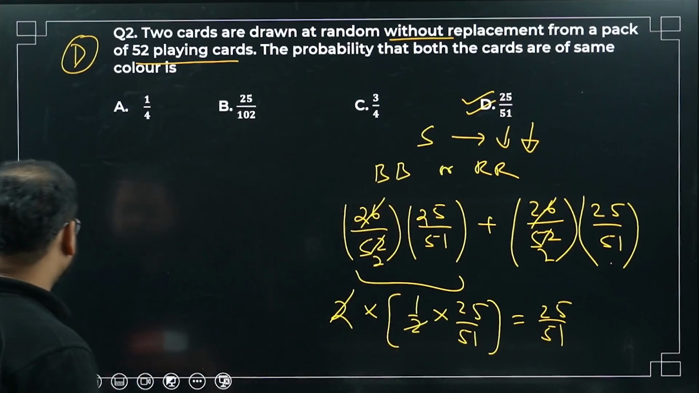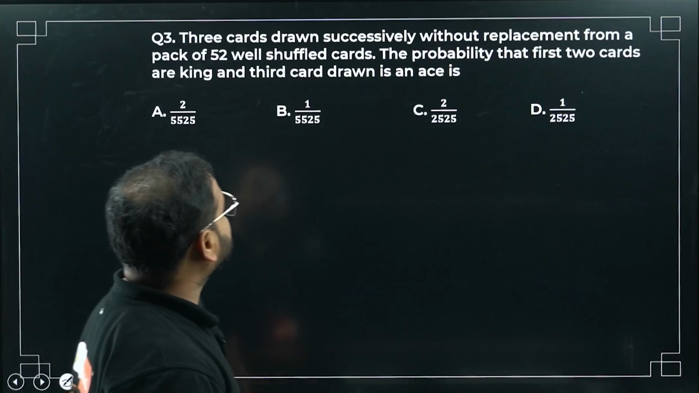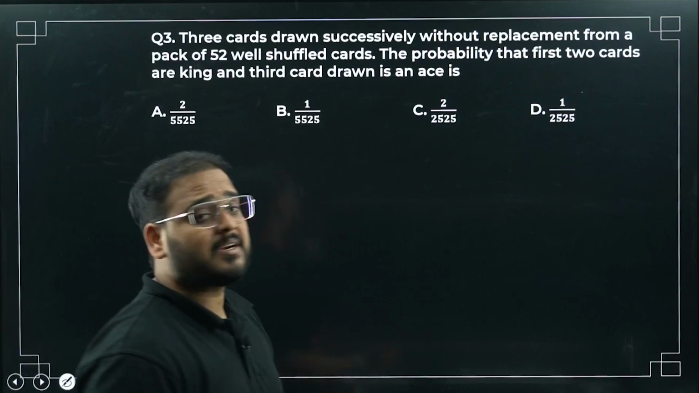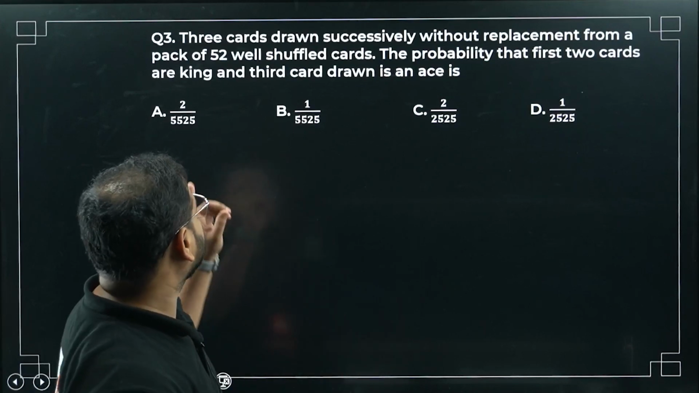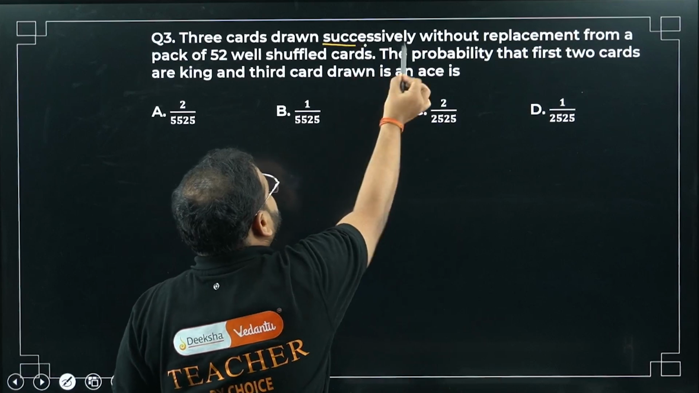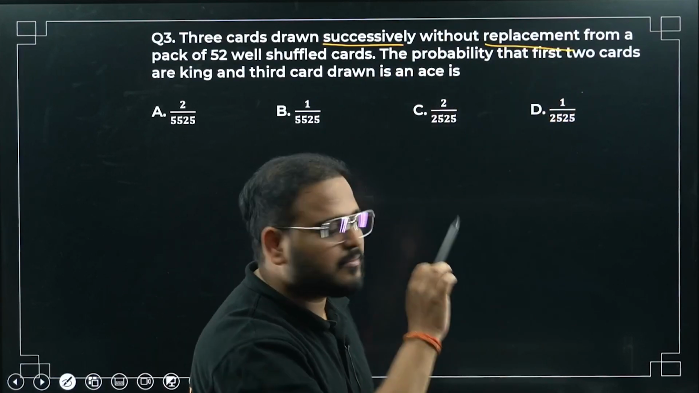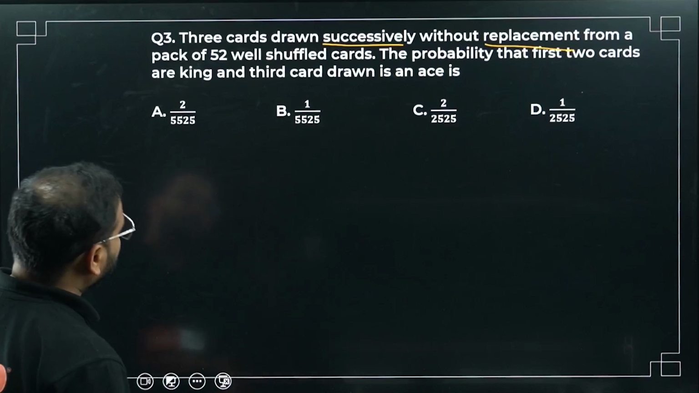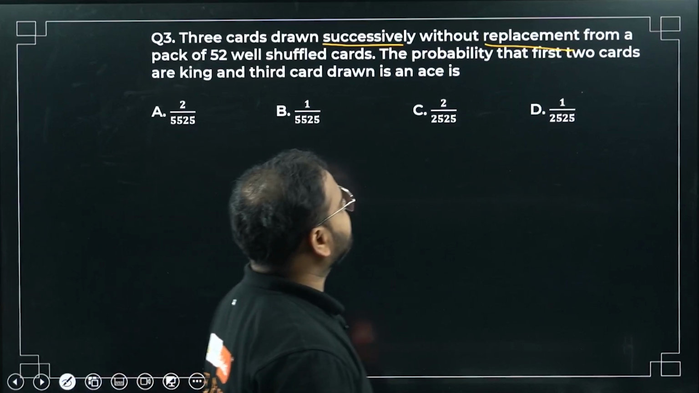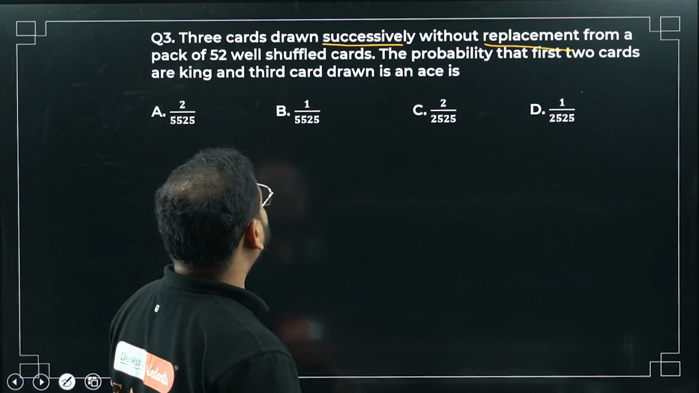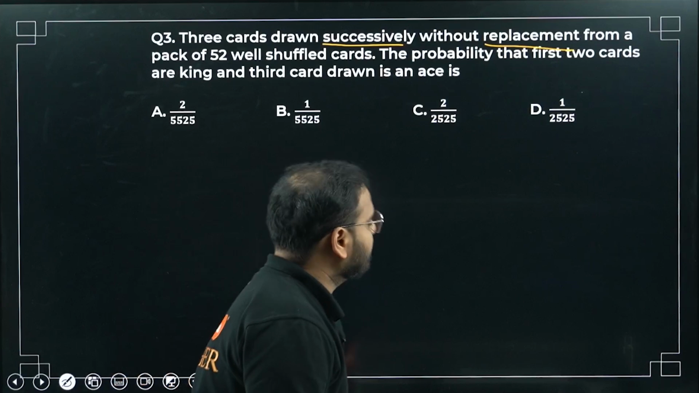Moving on to question number 3. 3 cards are drawn successively without replacement again. This word is very important: successively and without replacement. The number of cards will decrease. From a pack of 52 well shuffled cards, find the probability that the first 2 cards are kings and the third card is an ace.